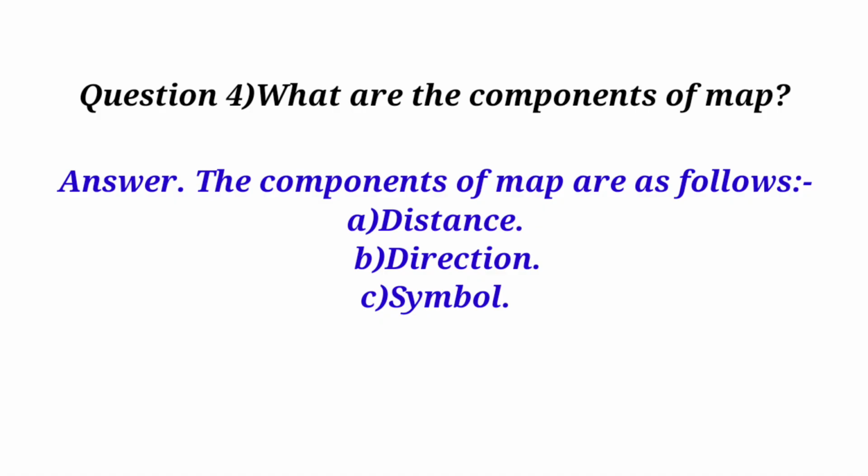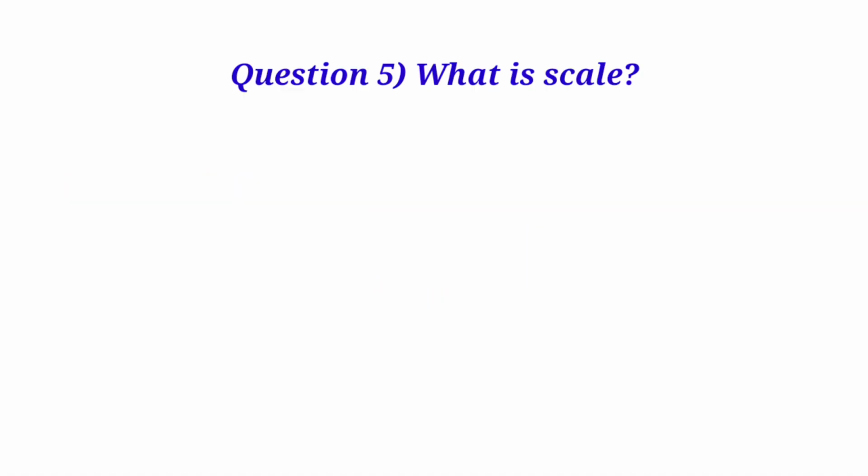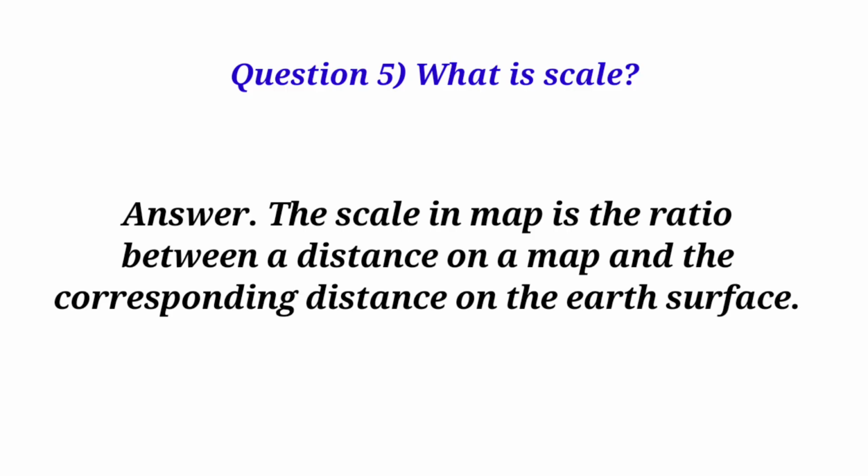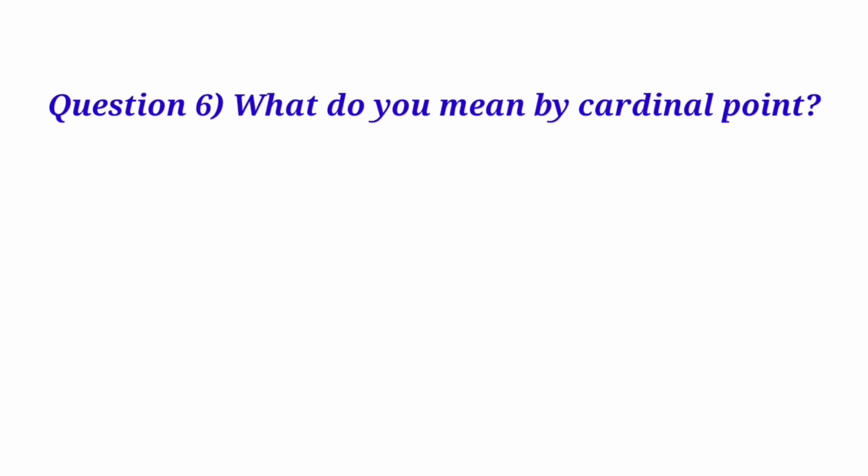Question 4. What are the components of map? Answer. The components of map are as follows. A. Distance. B. Direction. C. Symbol. Question 5. What is scale? Answer. The scale in map is the ratio between a distance on a map and the corresponding distance on the Earth's surface.